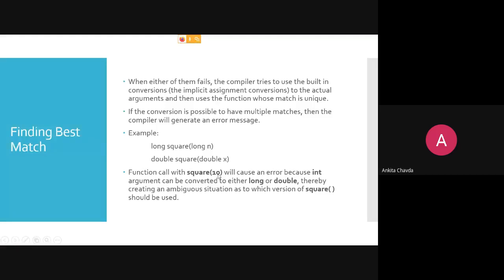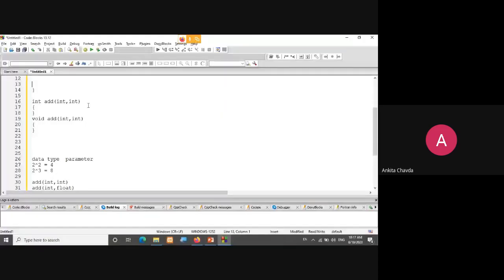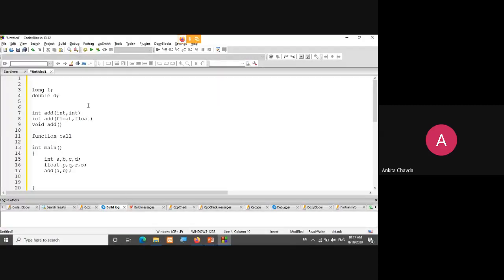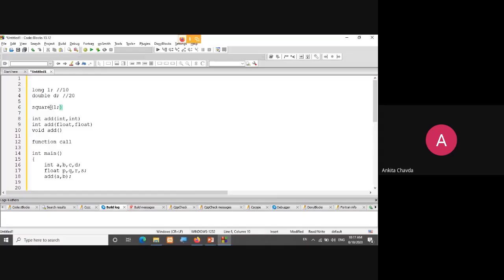Otherwise, if you are taking fixed data type variables, at that time there would be no confusion. Suppose I have taken long L, and I have taken double D, and I'm taking these values from the user, whatever the user has entered, 10 or 20. When I call my function square with L, then obviously it will call my function with the long value.